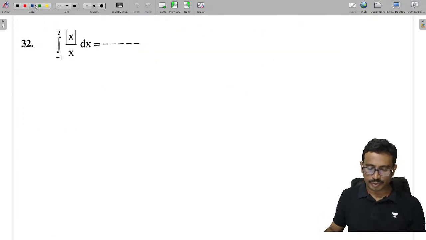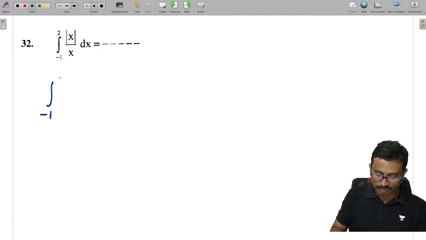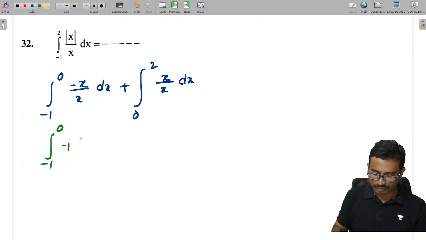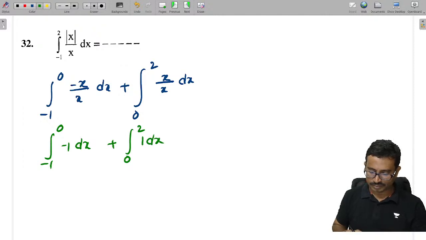And this integral of mod x, whenever we have mod x we need to split it. Here that is from minus 1 to 0, integral of minus x by x into dx, plus from 0 to 2, x by x into dx. This means from minus 1 to 0, minus 1 into dx, plus from 0 to 2, 1 into dx.